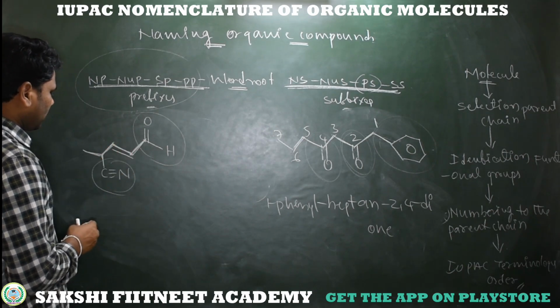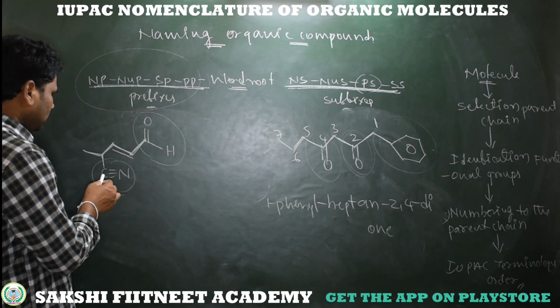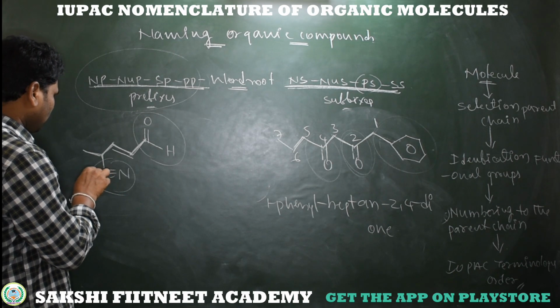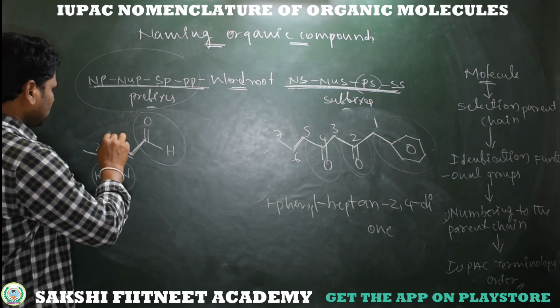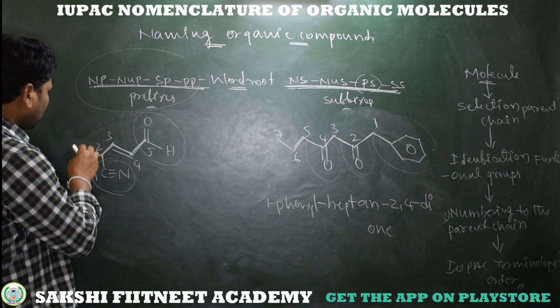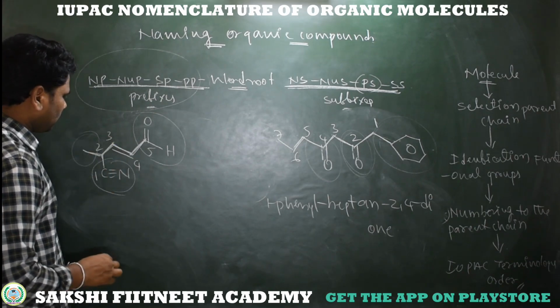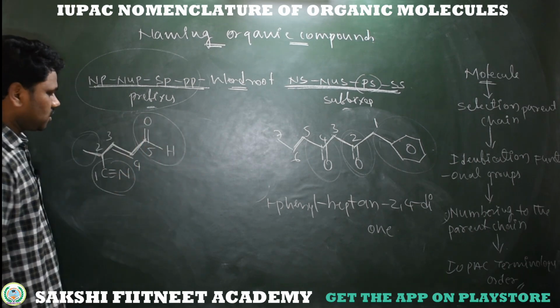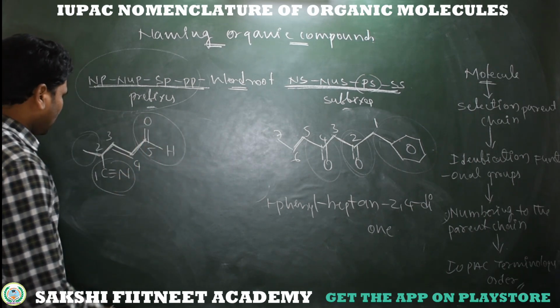Now numbering the parent chain. Obviously the numbering should start from the major functional carbon. So this becomes first, second, this is third, fourth, fifth. Now the substituent at the second position is a methyl substituent. At the fifth position we have formyl. At the fourth position we have unsaturation.